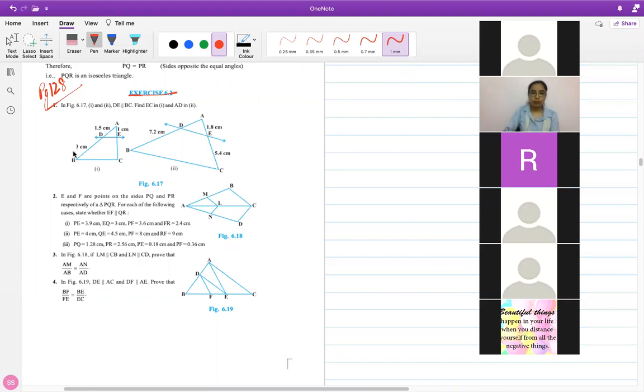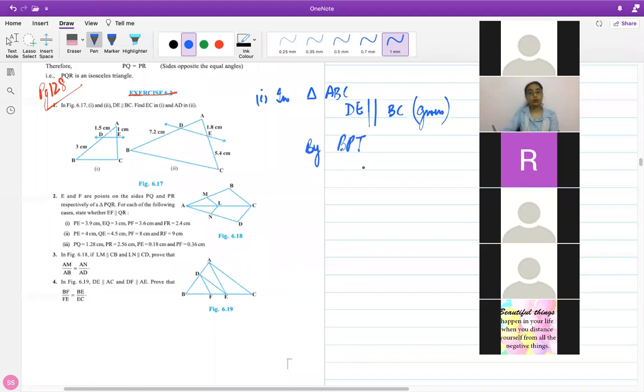So this question here, the first one, by basic proportionality theorem. In triangle ABC, this is the first part, DE is parallel to BC. This is given. So by basic proportionality theorem, the ratio of the parts will be equal.